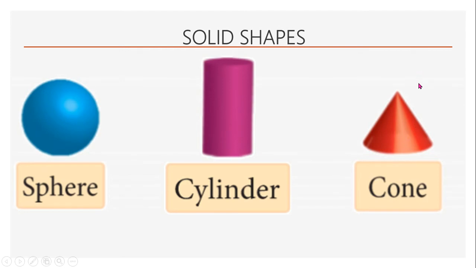Earlier we learned about cube and cuboid. Their surfaces were flat. Here the surfaces of sphere, cylinder and cone are spherical or curved surfaces. So these are the basic differences between these 5 solid shapes which we are learning today.